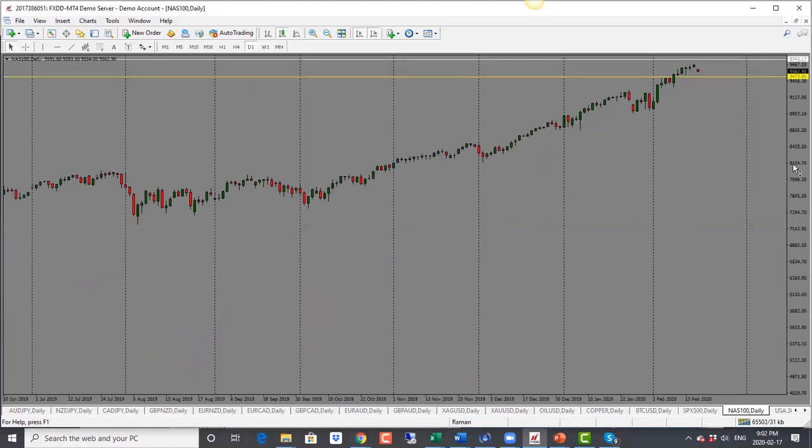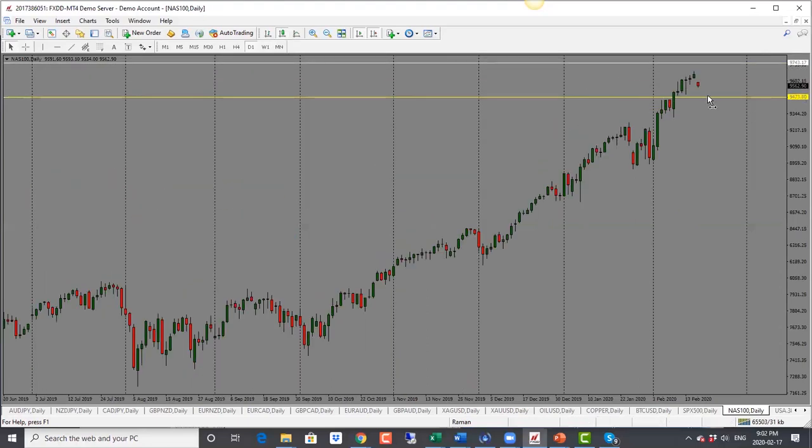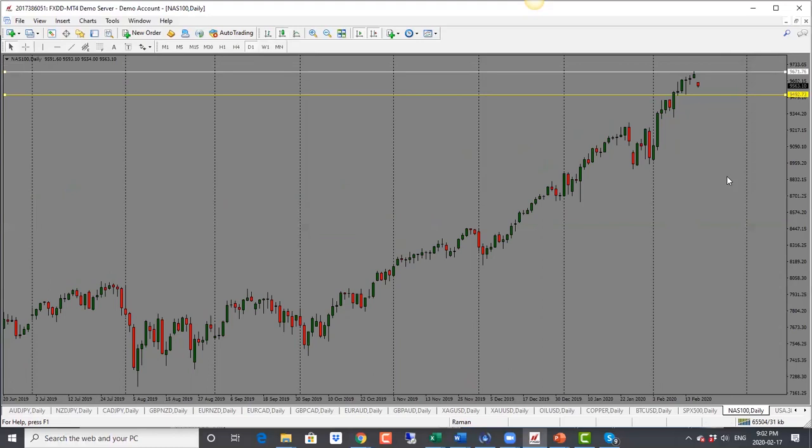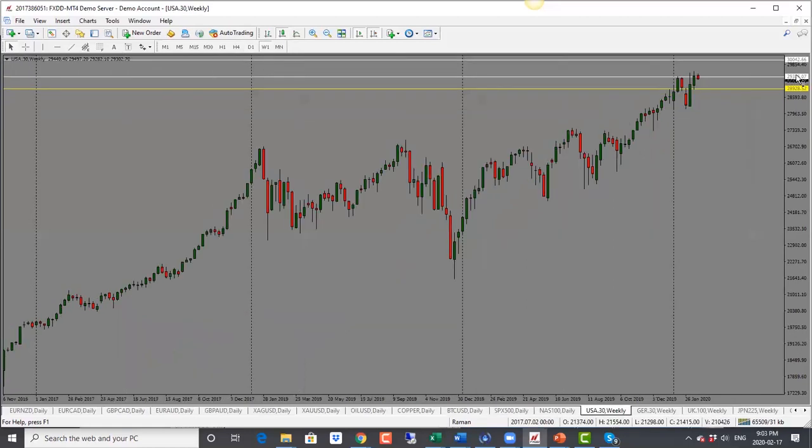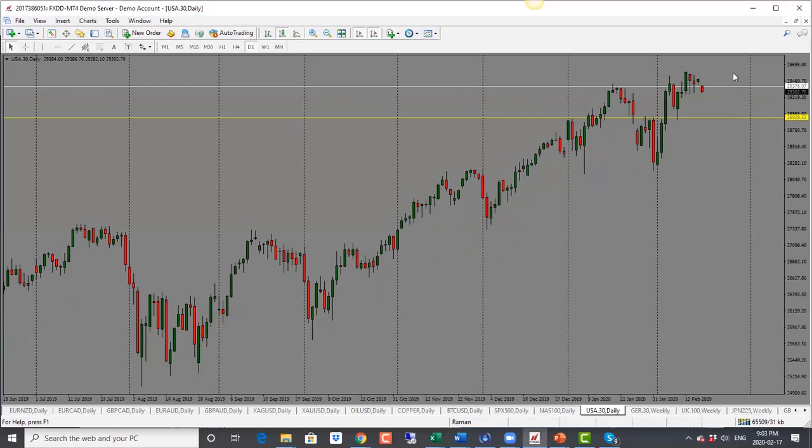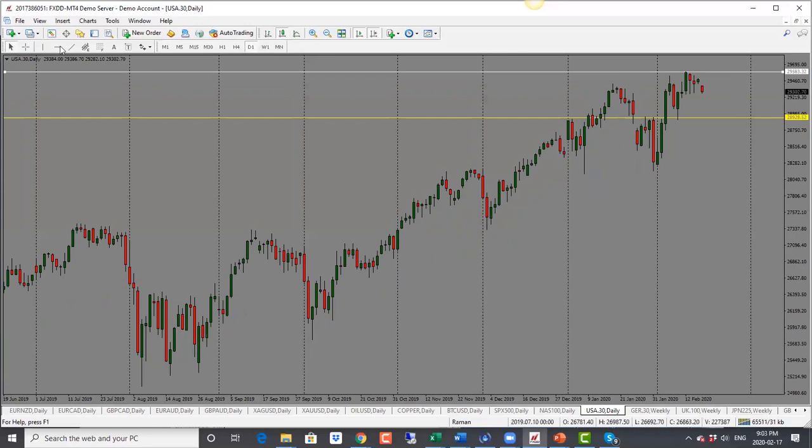Nasdaq here, same thing. We see that price has been trading in this range here. It's been trying to go higher, but it hasn't quite made it through that level here. So I will look for a drop here. 94.90 is the first target, and if it goes through that level, we're looking at 93.50. So bearish bias here for Nasdaq as well. And then Dow Jones here, same thing. We see that price has been holding below this level for a number of days now. So bias is bearish here.